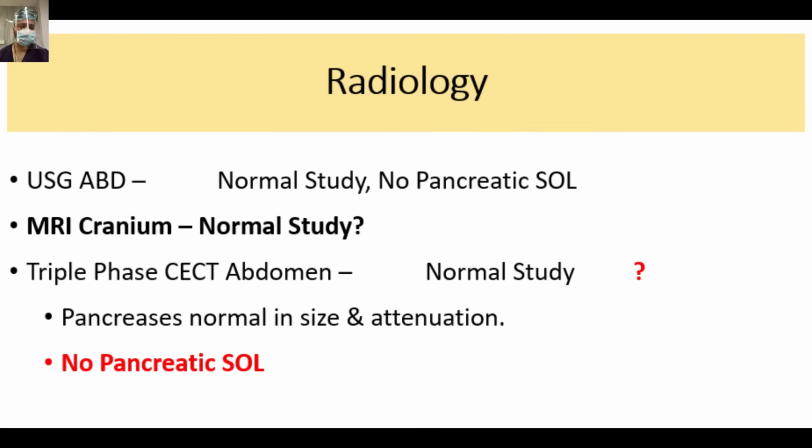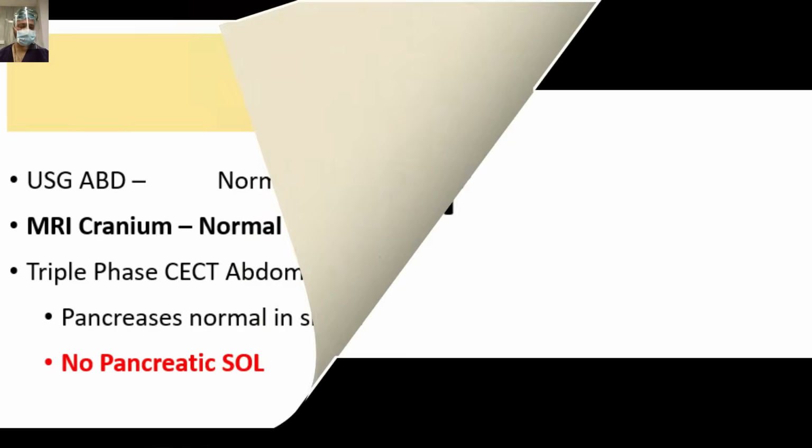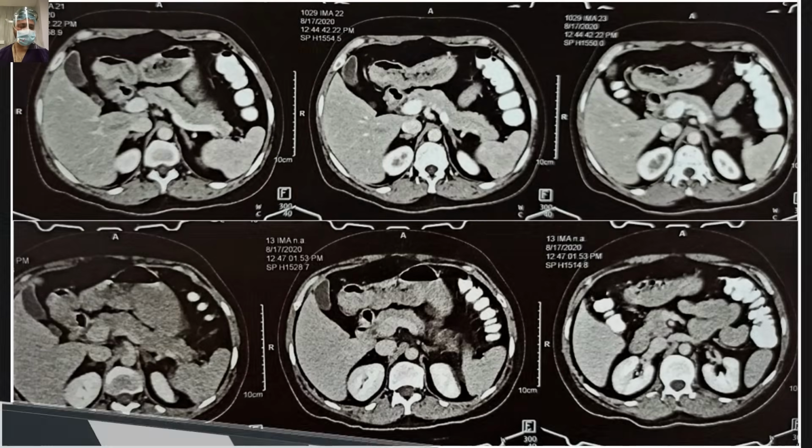This patient was done. Ultrasound was normal. MRI cranial, thinking of the psychiatric illness, was normal. Triple phase CT was normal. I'll share the pictures and then the picture will become clear. Otherwise they reported no pancreatic lesion as well. So this triphasic CT scan of the abdomen of this same patient was reported normal.